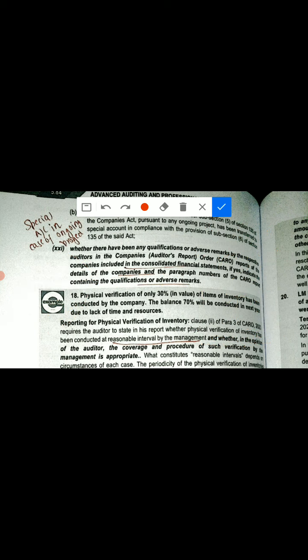So in the audit report of PQR Limited, what you have to state, because here is some adversity, here is some qualification. So as an auditor, you have to state the paragraph number of the CARO report and the qualifications. You have to indicate the details of companies and you have to indicate the paragraph numbers which has some adversity in the report of P Limited.